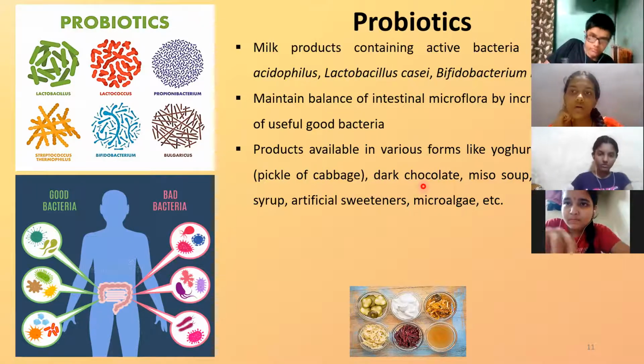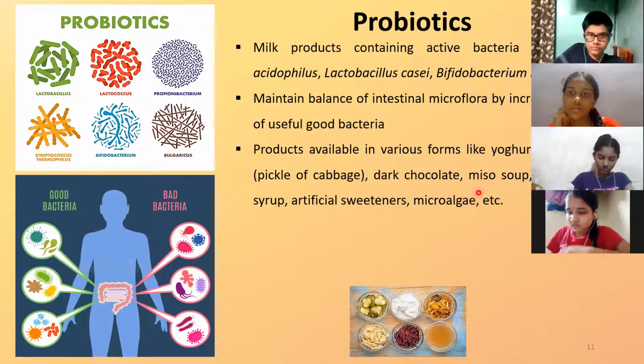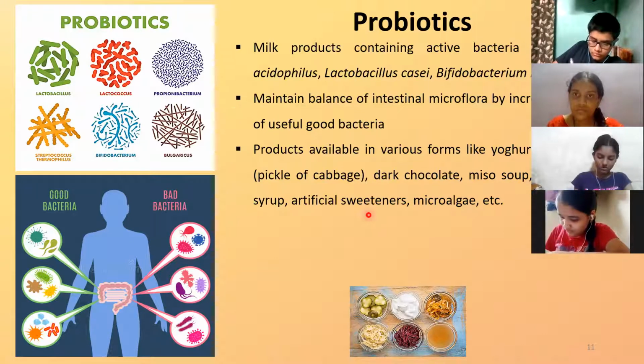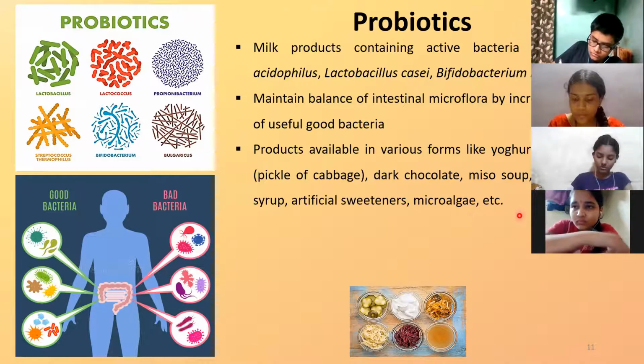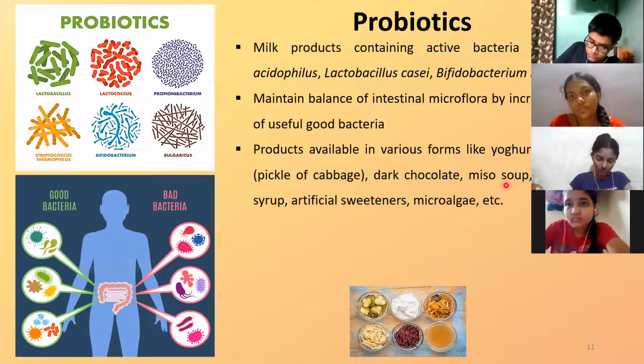There is dark chocolate, miso soup, pickles, oils, corn syrup, some artificial sweeteners, even microalgae, paste form, etc. They all can contribute to the main purpose, that is to increase the intestinal microflora.